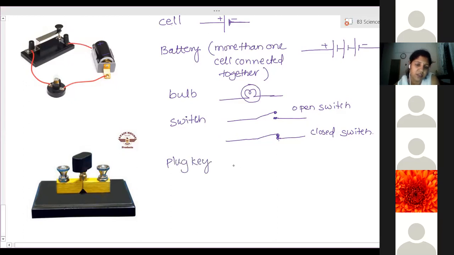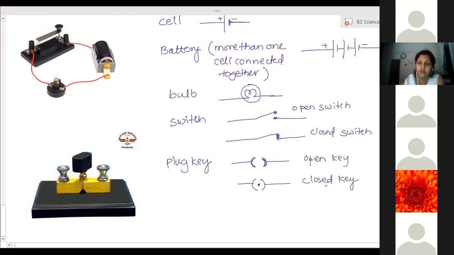This is called plug key, and it is shown like this way. No dot in the center, then it is open key. And this, dot in the center, is closed key. Clear? Yes, ma'am.